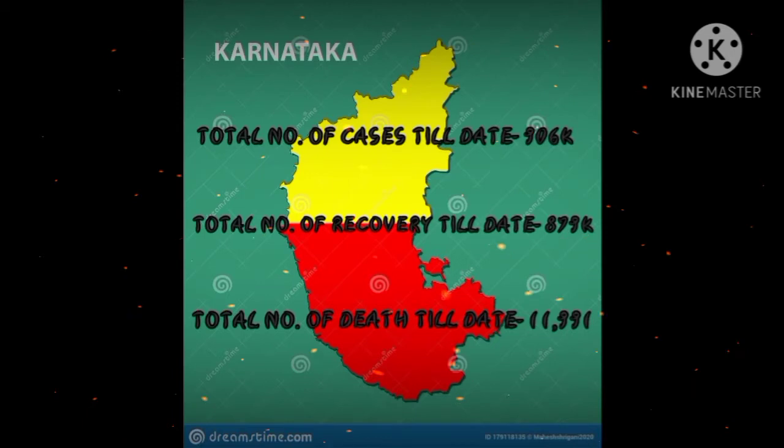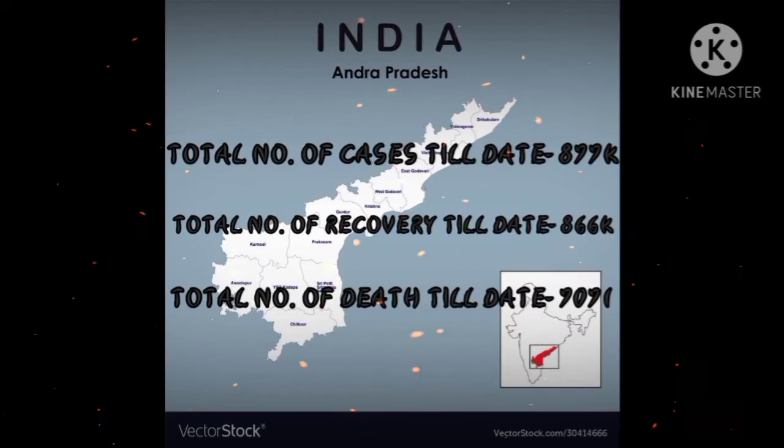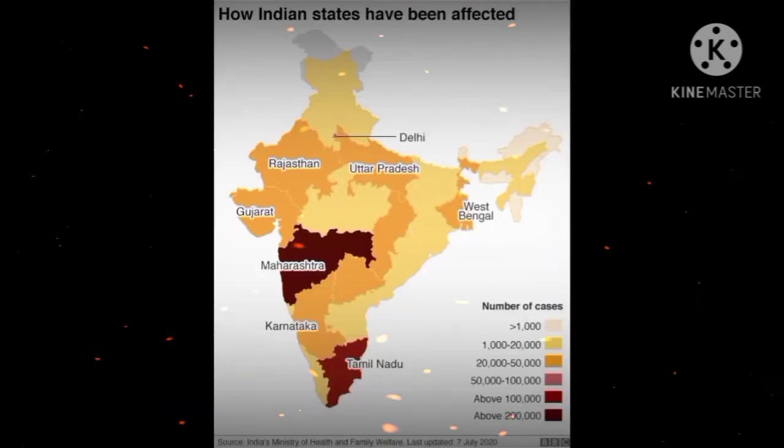Second comes Karnataka with total number of cases till date 906k, recovery till date 879k and total deaths till date 11,991. Third comes Andhra Pradesh with 877k cases till date, recovery cases 866k and total number of deaths 70,071. In India, for the first time on 30 January 2020 in the state of Kerala, a person was tested positive for coronavirus.